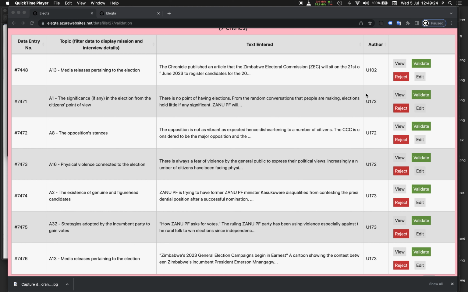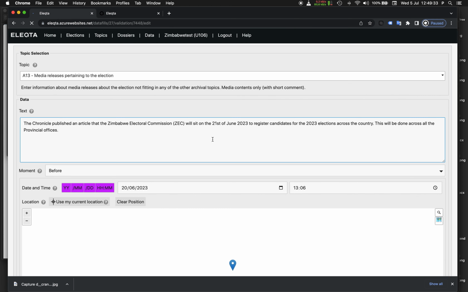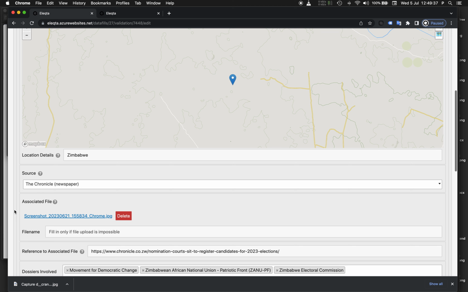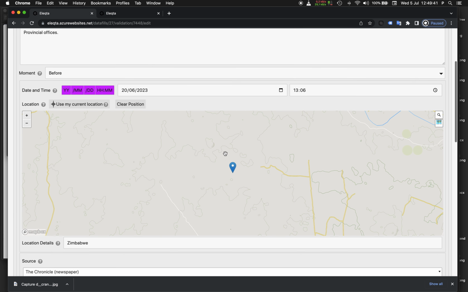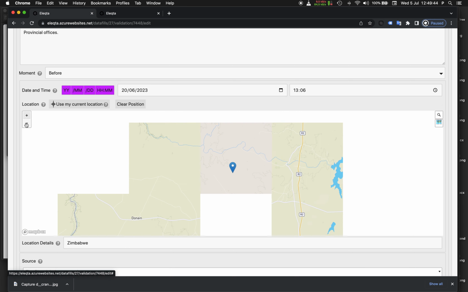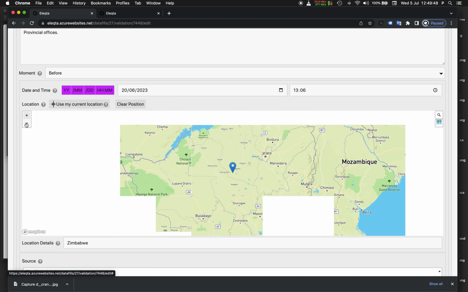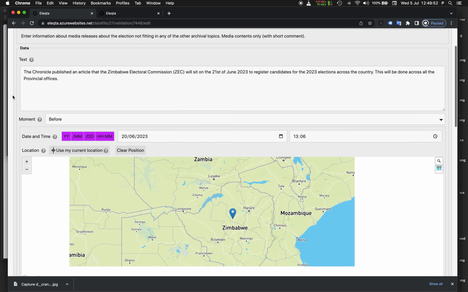So you don't have to do any major changes probably, but you will also go and take a look at what has been done in each one of these data entries. So this is the first data entry, which comes from the Chronicle. It's a newspaper which is only published in Zimbabwe. So correctly, the researcher who has performed this data entry has entered Zimbabwe as the position.